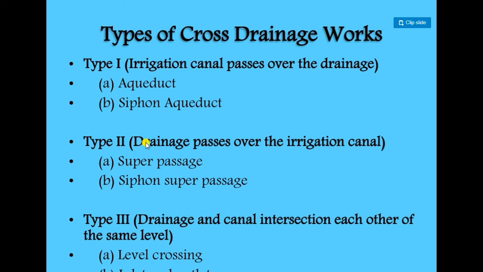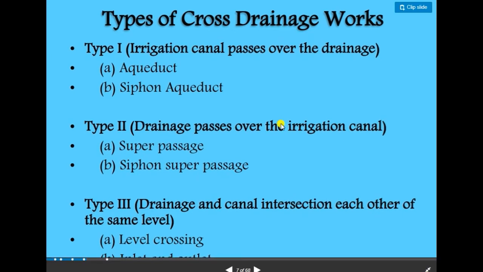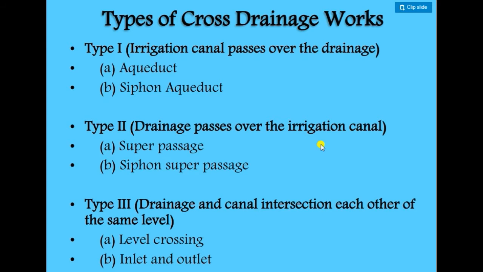Next is type 3, where the drainage and canal intersect each other at the same level. It is called level crossing, inlet and outlet. This condition may not arise at any time, but sometimes their bed levels may be the same. So we have to provide inlets, outlets and the level crossing.